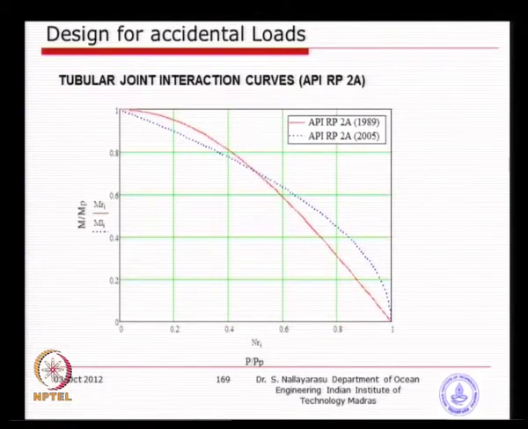When you overplot the previous revision of API and the new version of API, you see a difference in some areas. The red color is the old API, and the dotted blue color is the new or revised. In some areas the new equations are actually under-predicting and not so good, but still, you go back to